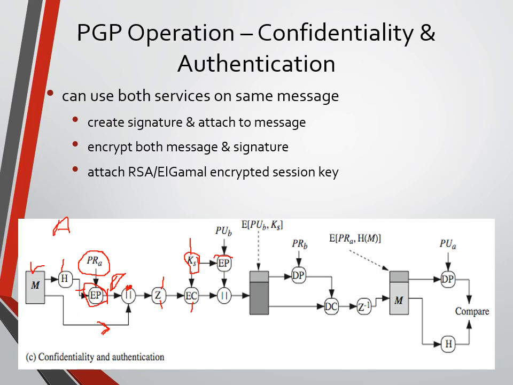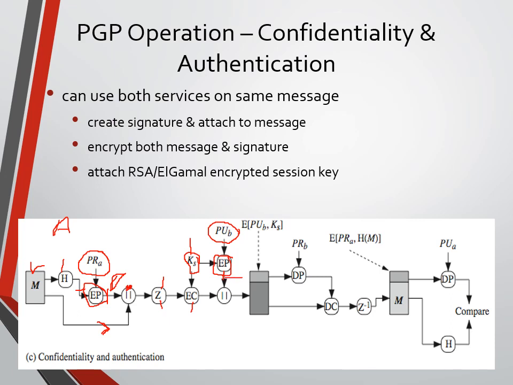We need to perform some encryption here by using the public key of user B, because the public key of user B is already shared with user A. Now we are going to concatenate the secret key.